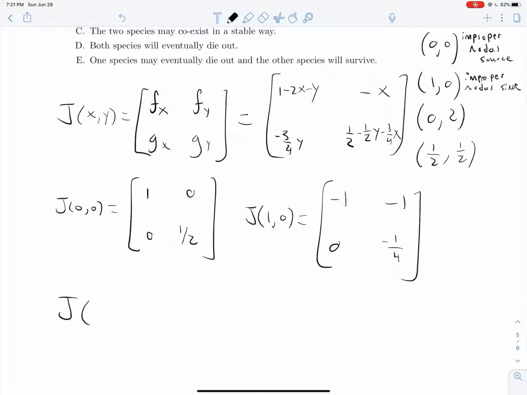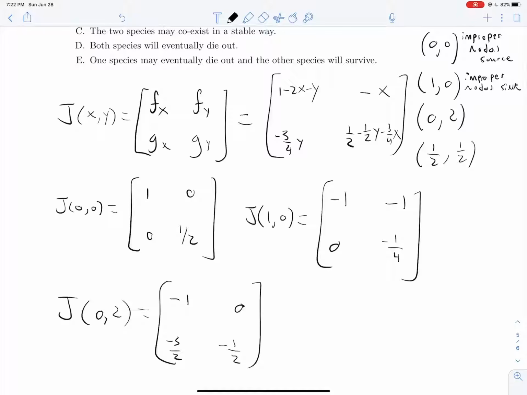What about the Jacobian of 0, 2? I know this is tiring. This is not very fun for me either. We have negative 1 here, 0, minus 3/2, and what about over here? 1/2 minus 1 is negative 1/2.